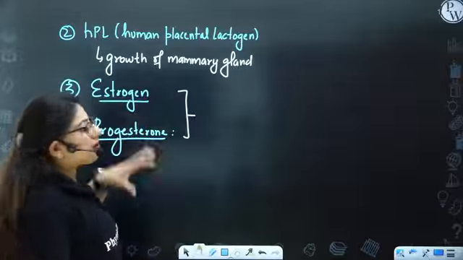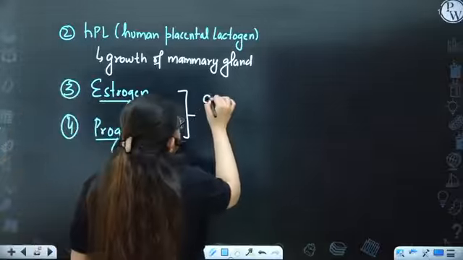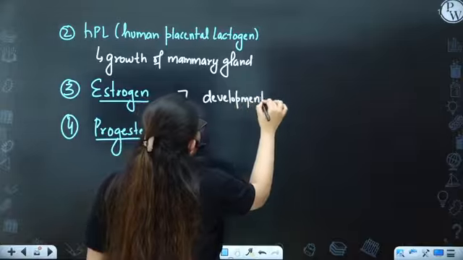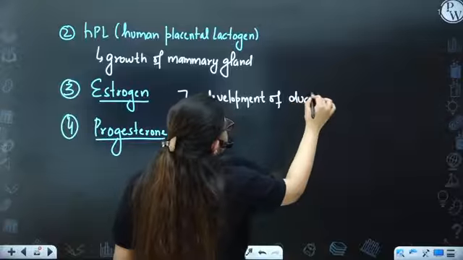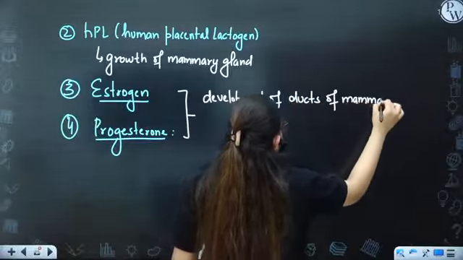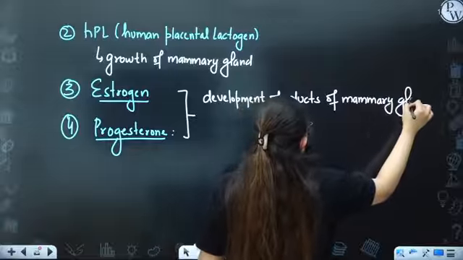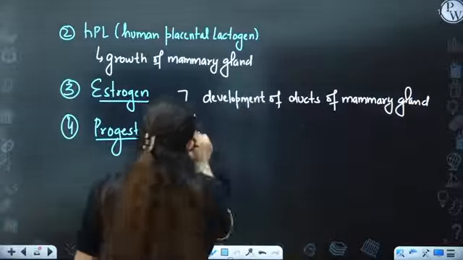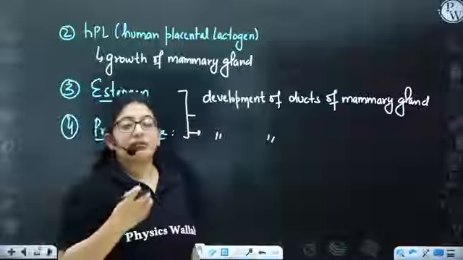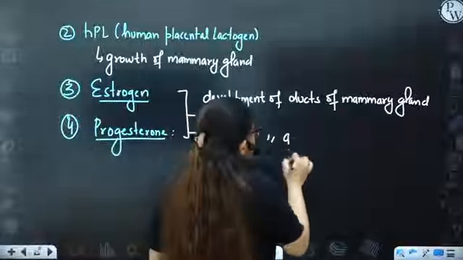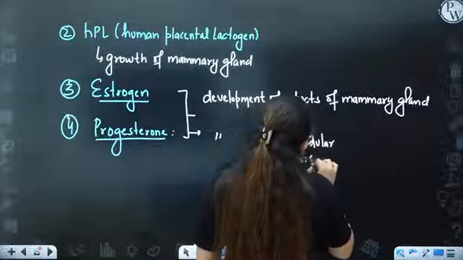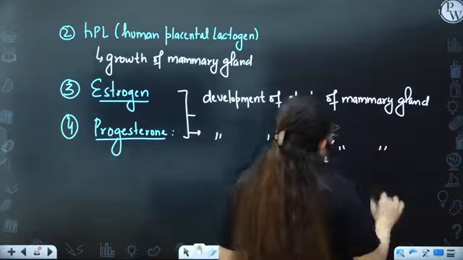But estrogen helps in development of the ducts of mammary glands, whereas progesterone helps in the development of the alveoli, that means the glandular tissue of the mammary gland, right? Okay.